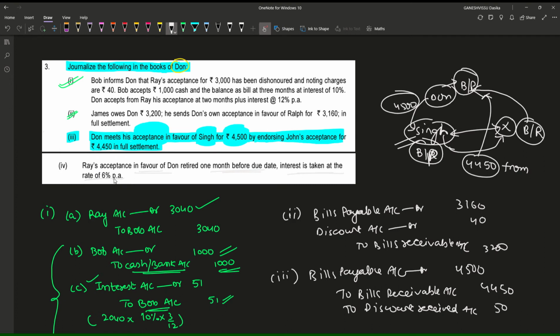So what happened is, Don has drawn some bill of exchange on Ray, for which Ray has given his acceptance, and he has paid the money 1 month before the due date.